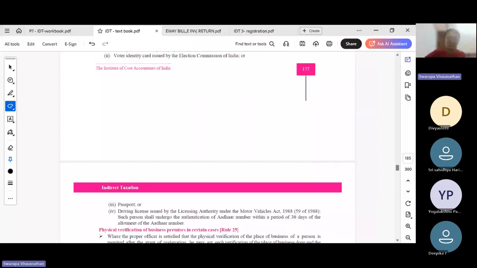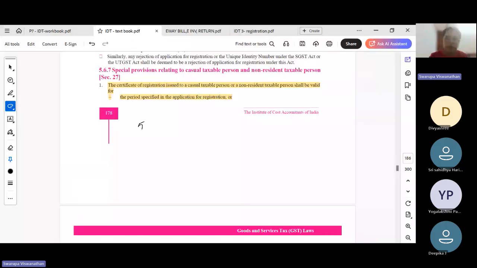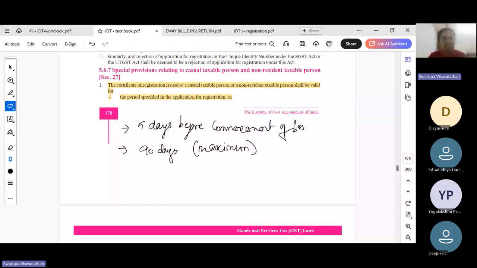Then for casual taxable persons, we need to apply for registration 5 days before commencement of business. Okay, and it will be valid for a maximum of 90 days. Maximum of 90 days, meaning if the exhibition is for 5 days, it will be valid for 5 days. It will be the earlier of these 2 days. Okay, to a maximum of 90 days we can apply.